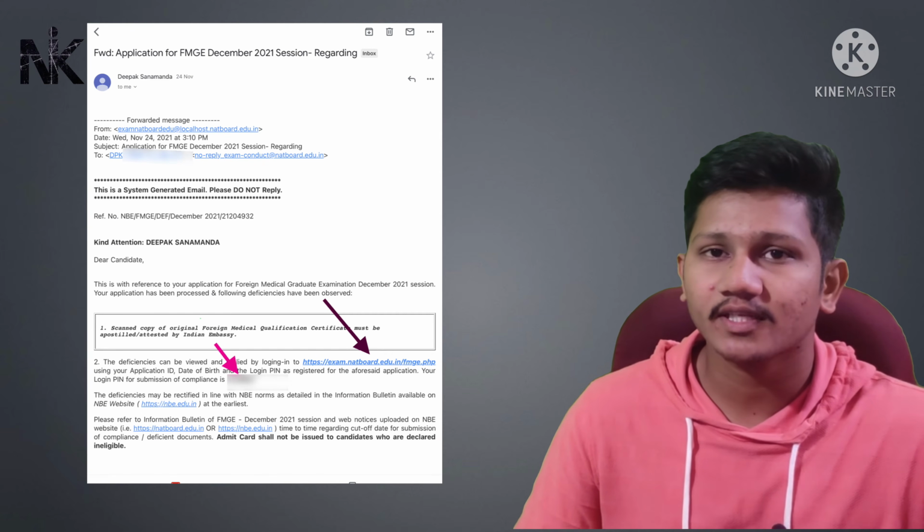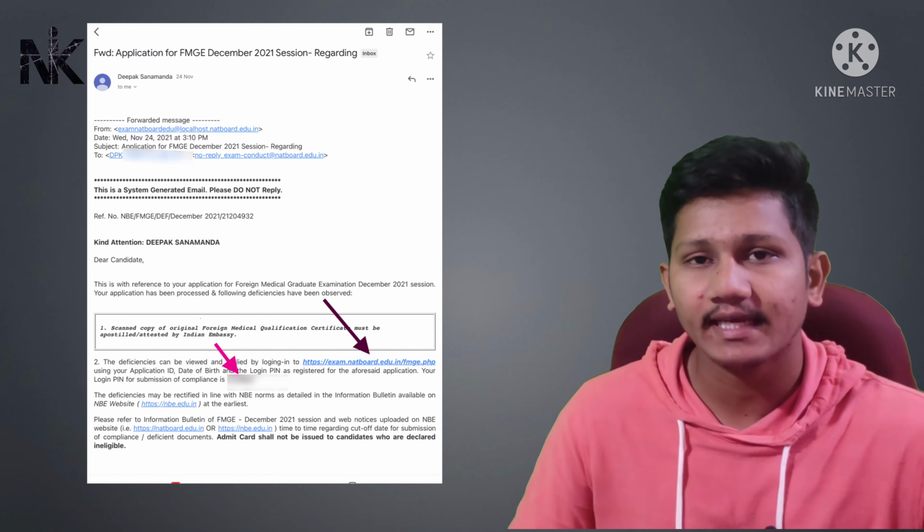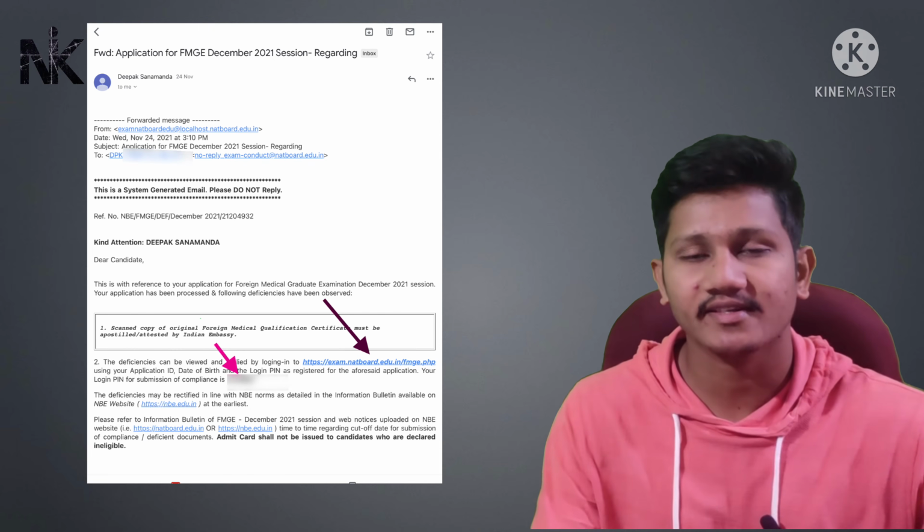In the second window period, the way of editing is different from the first one, because the NBE will send you an email on the email ID that you gave in the application form. You can check the email there. There is an email containing one link and one login PIN. You can check it on my screen, and in that we can upload our deficiency documents and the pictures, and NBE will verify your application form.